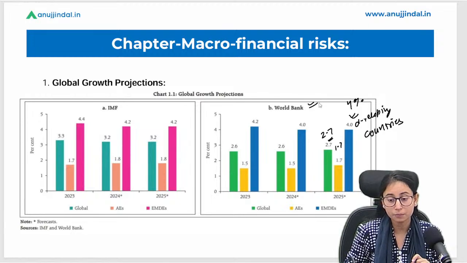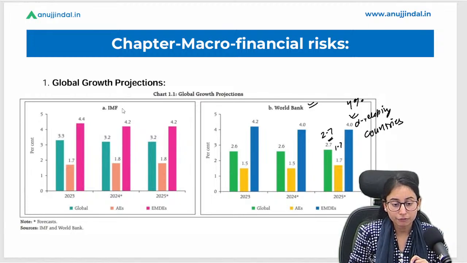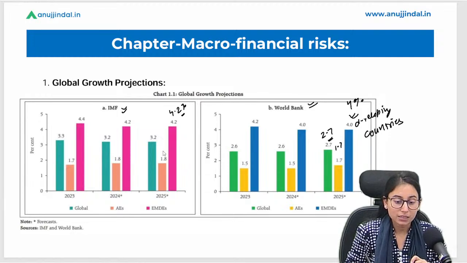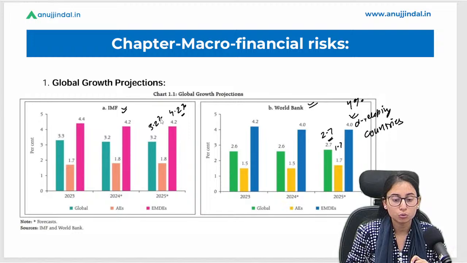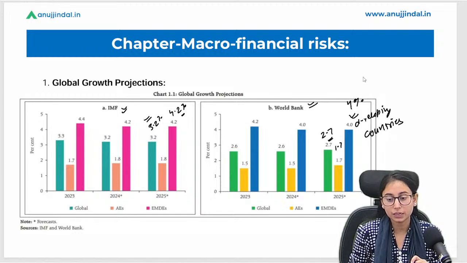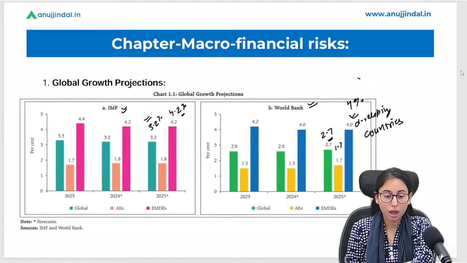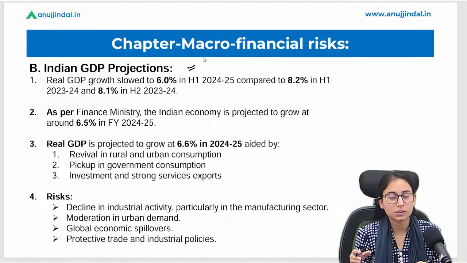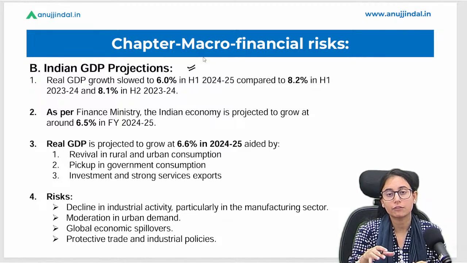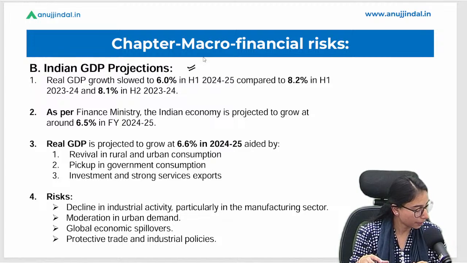Okay, अगर हम IMF का देखें, the developing countries have 4.2% of the GDP projections. Advanced economies की 1.8% है, and overall 3.2%. I hope this is clear. The data is clear to you, and you have to remember this data. Okay, now we have come to the projections related to India's level or domestic level पर हम अब बात करेंगे.